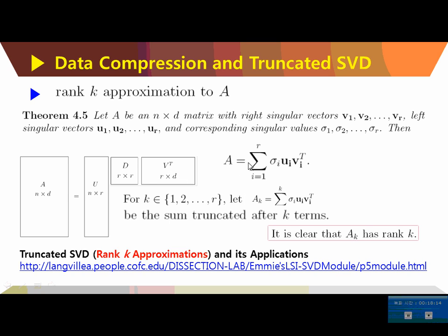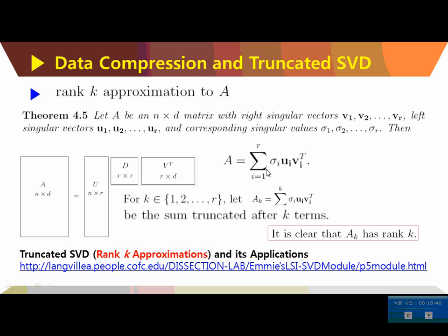And A can be written as a sum of rank 1 matrices. For K, let A_K be the first K terms of this sum, truncated after K terms. We just cut off all the rest.